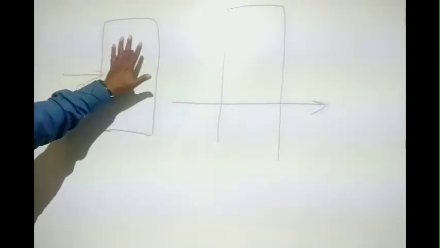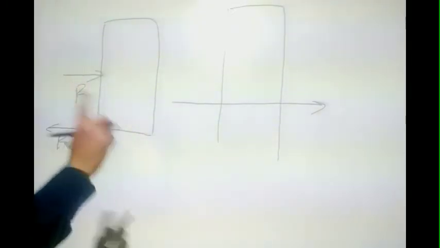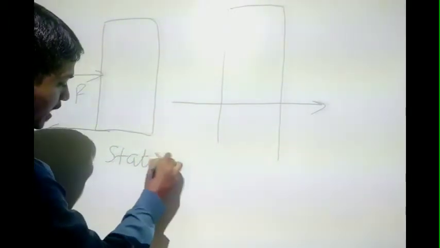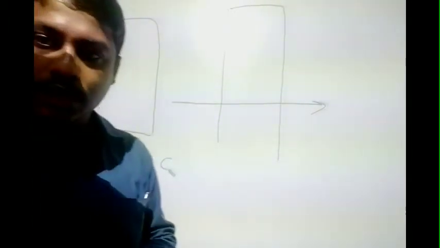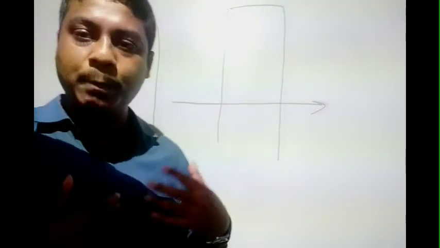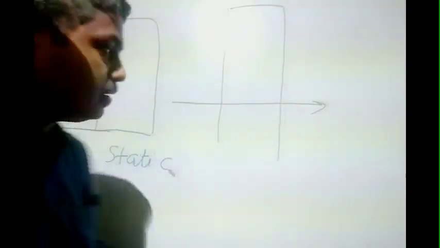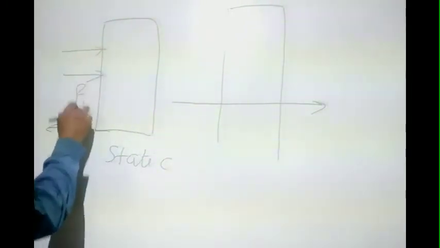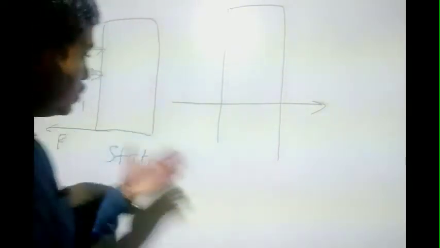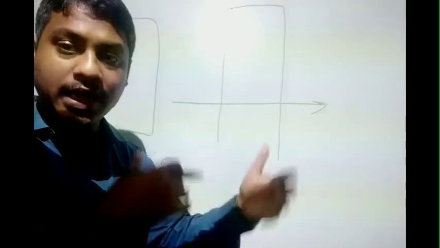Since you are not able to move this object, that means your object is at rest. So when the object is at rest and the friction is applied, that friction is called static friction. Clear? Next, suppose I am pushing the almirah and one more person from my family comes and pushes the almirah. One more force is there, F1 and F2. So when my family member came and pushed this almirah, suppose the almirah is about to move.